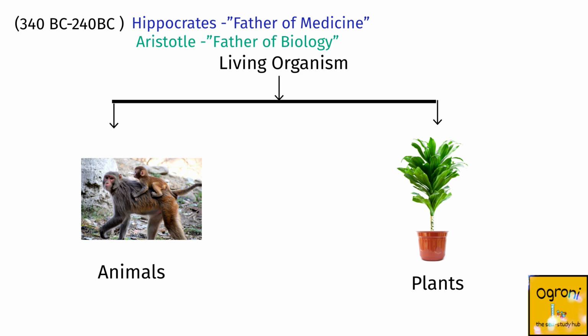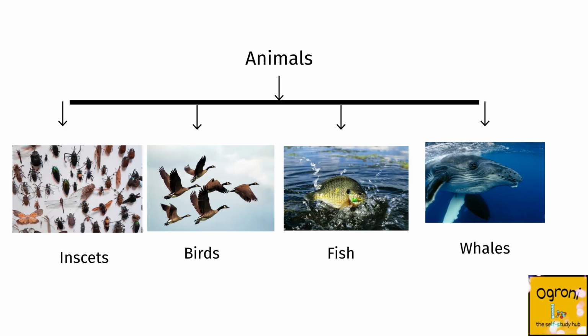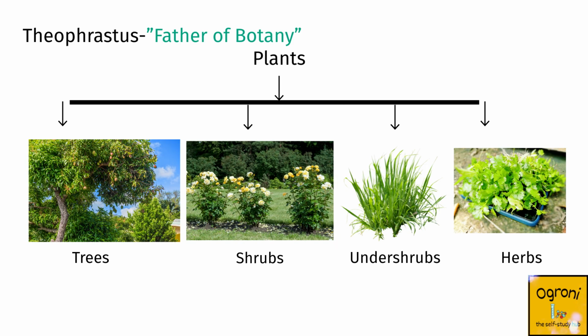In 340 BC to 240 BC, Hippocrates, who is also known as father of medicine, and Aristotle, who is known as father of biology, categorized living organisms into plants and animals. They arranged animals into four major groups: insects, birds, fish, and whales. Theophrastus, who is referred to as father of botany, divided plants into four groups: trees, shrubs, undershrubs, and herbs.